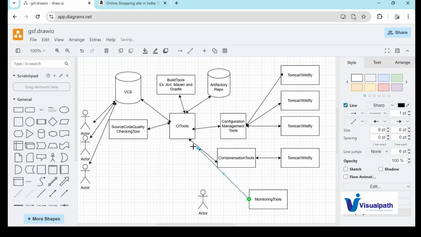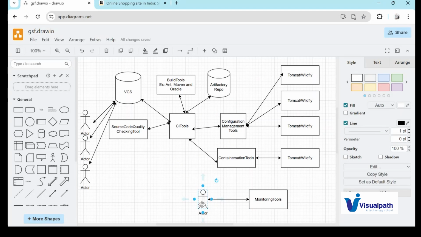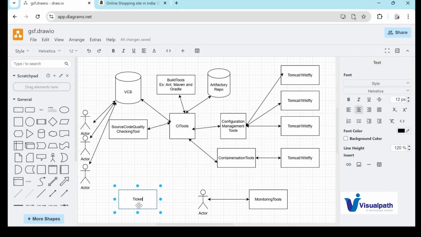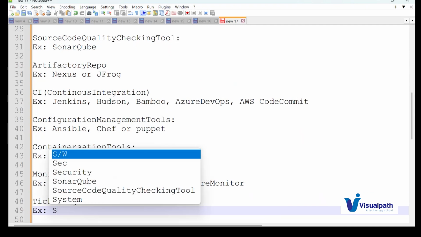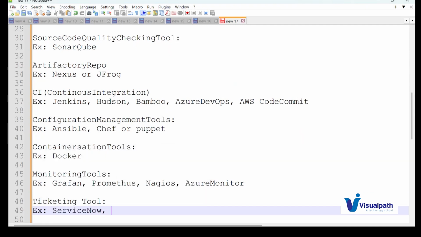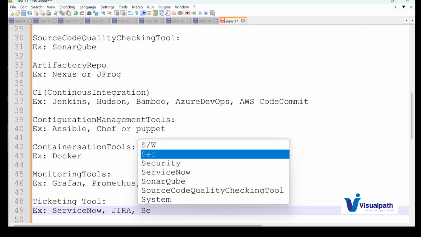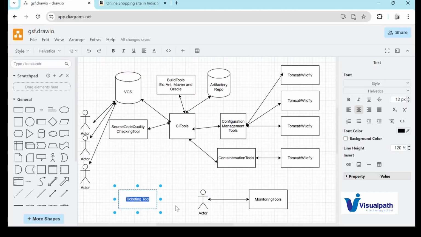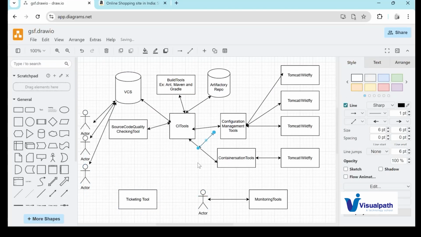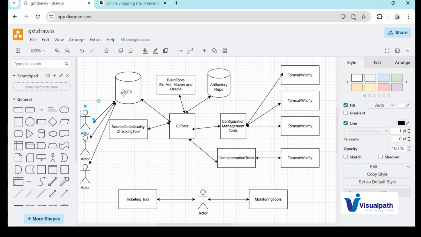If anything goes wrong, the monitoring tool will send a notification to the supporting team member. Using any one of these ticketing tools, for example ServiceNow, Jira, Service Desk, this supporting team member will raise a ticket. If anything is wrong with the infrastructure, he is going to raise a ticket to our DevOps engineer.